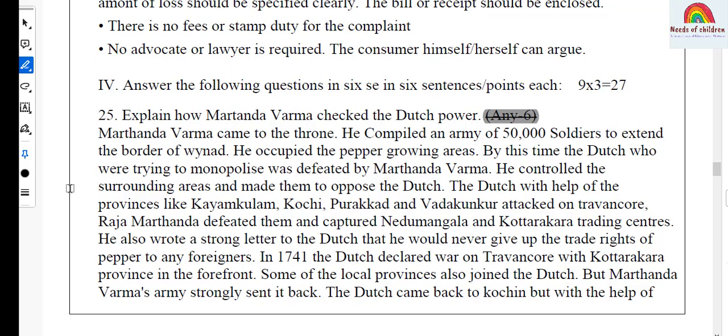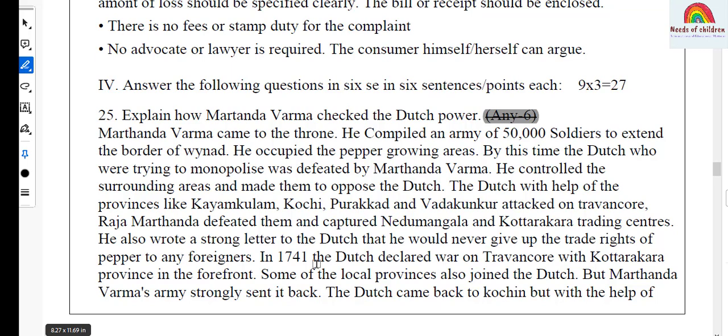The Dutch, with the help of provinces like Kayamkulam, Kochi, Parakkad and Vadakkunkur, attacked Travancore. Raja Martanda defeated them and captured Nedumangala and Kottarakara trading centers. He also wrote a strong letter to the Dutch